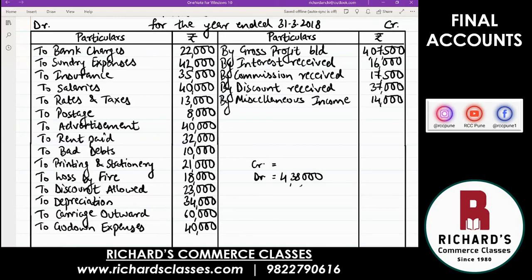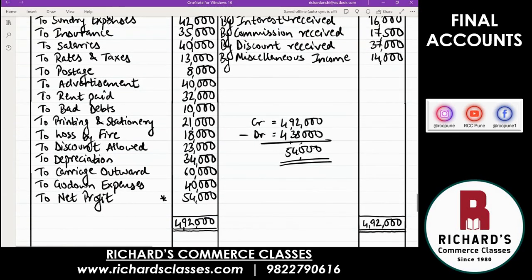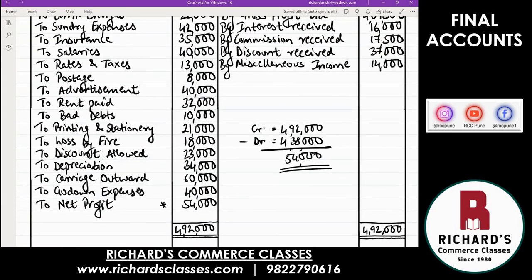Credit side 4,92,000. Okay, please check. Credit side was greater, 4,92,000. Debit side was only 4,38,000. 54,000 is the balance on the debit side that we will call net profit, 54,000. Okay, that's it. That's your final answer.